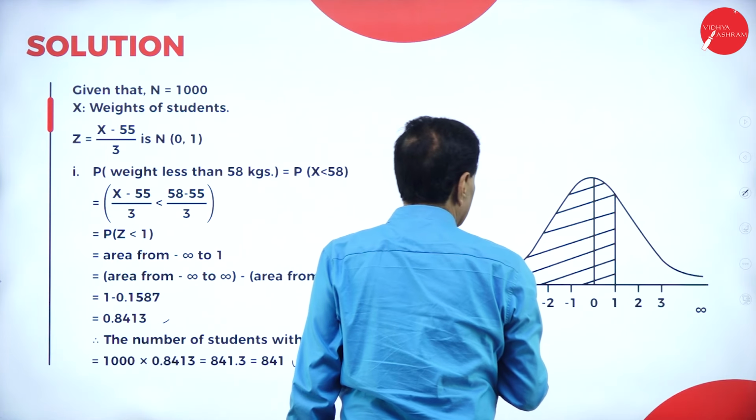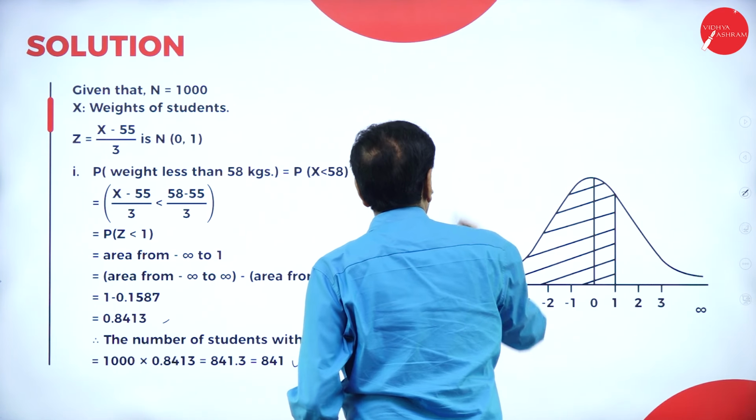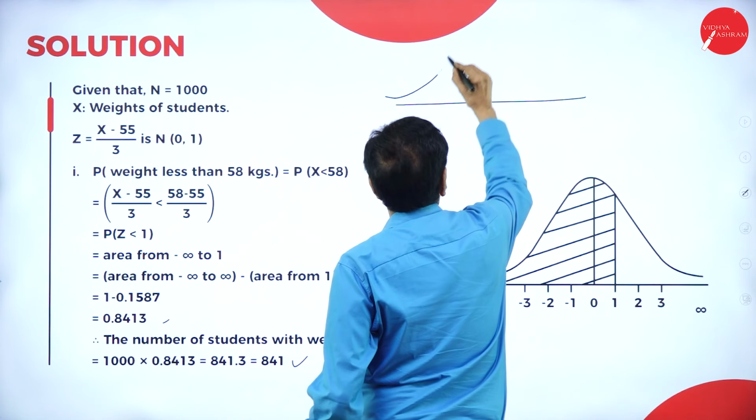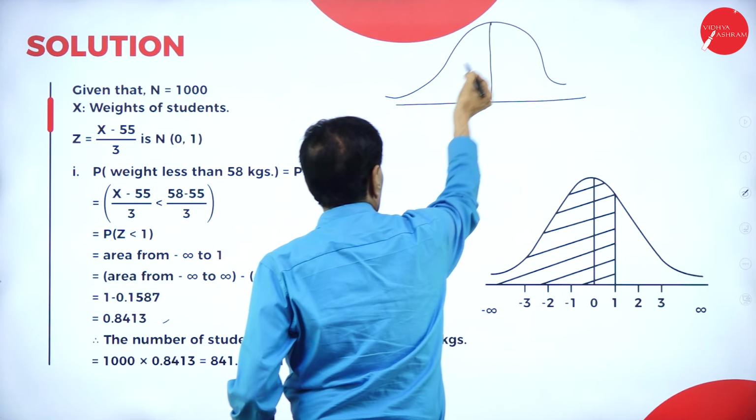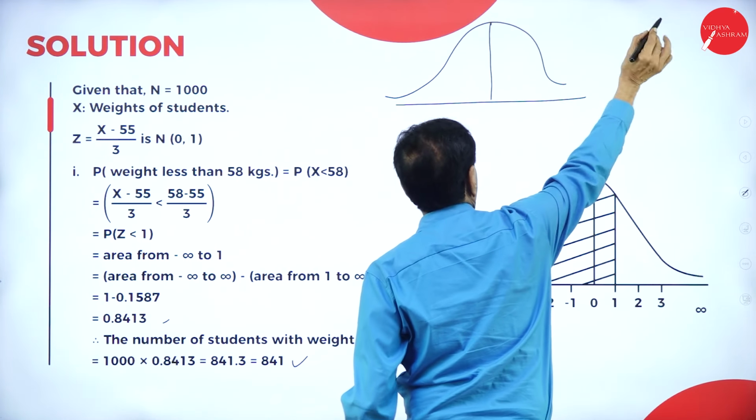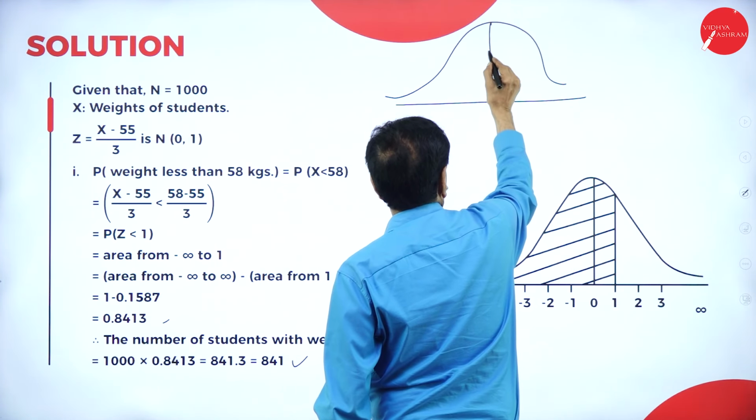So here, less than, when you make the graph like this, if it is less than, you have to shade this side, if it is more than, you have to shade the other side.